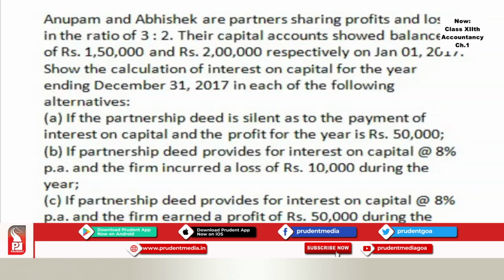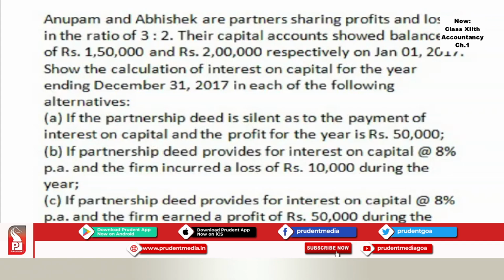The first alternative which they have given: if the partnership deed is silent as to the payment of interest on capital and the profit for the year is rupees 50,000. Then the second alternative what they have given to us is: if the partnership deed provides for interest on capital at 8% per annum and the firm incurred a loss of rupees 10,000 during the year.